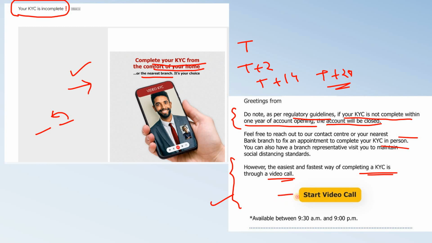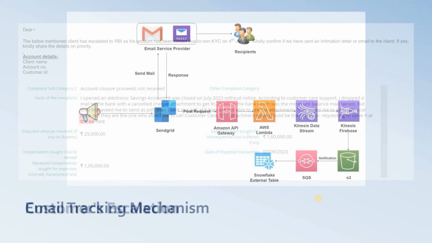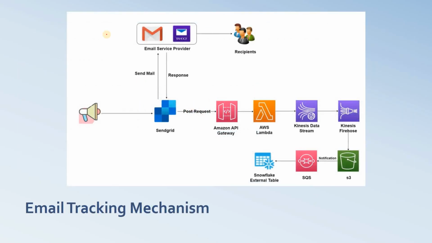Like for example, start a video call. This is a link. If the customer clicks on this particular link, it will take you to the video call page where the bank employee will connect with the customer and complete the KYC process, right? So all this tracking is needed. For that, as I already discussed in my previous video, this is one email tracking mechanism we can implement, and I implemented this from scratch. I will be providing this particular project explanation link in the description box so you can have a check.